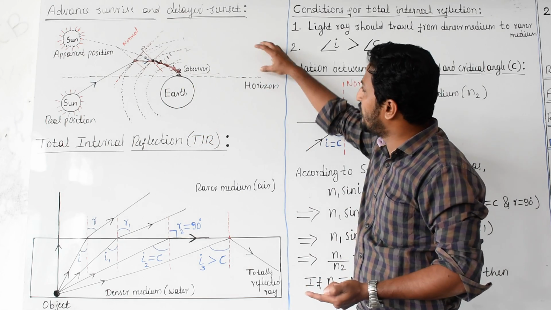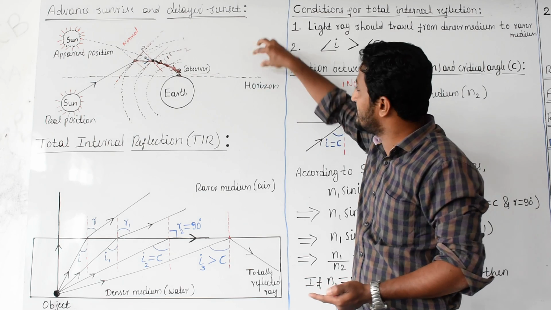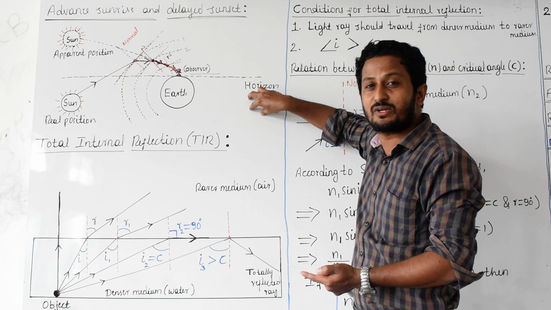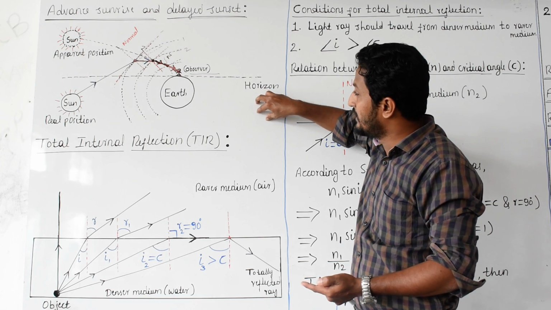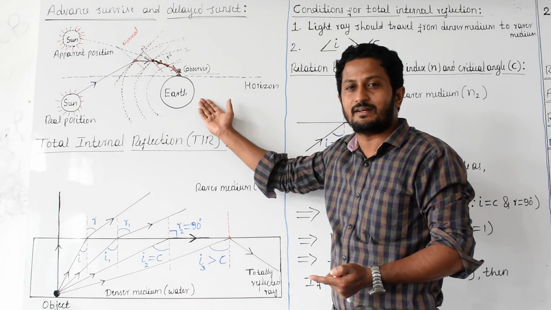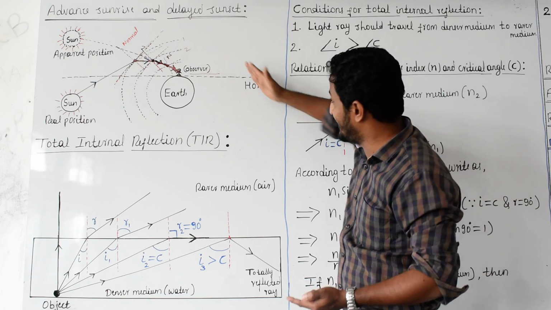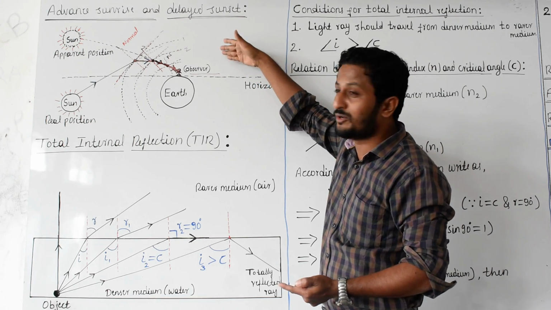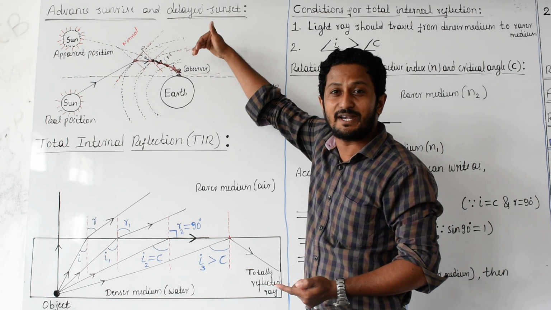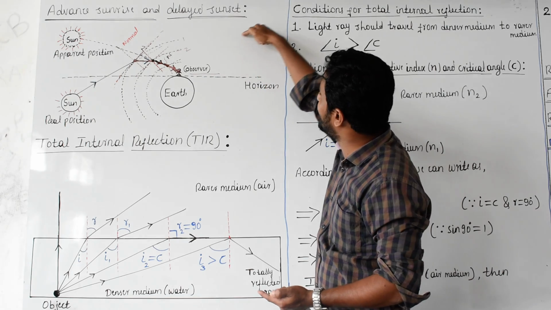So what happens when the sun goes below the horizon? When the real position of the sun goes below the horizon, the light rays coming on this side are blocked by the Earth. Those light rays entering the Earth's atmosphere on this side again bend towards the normal, and you, being here, feel like this.